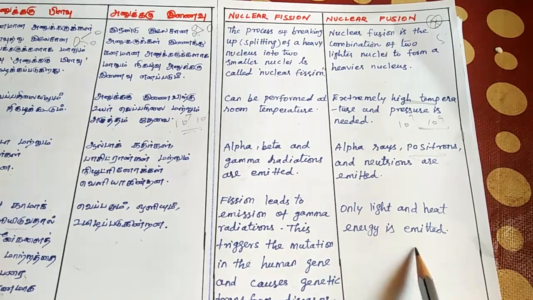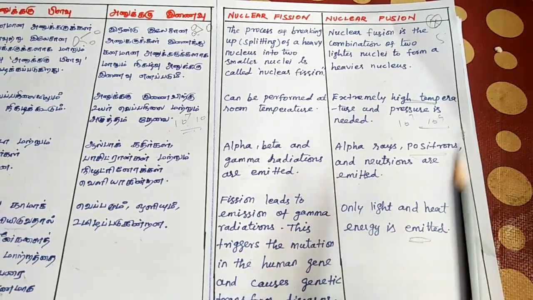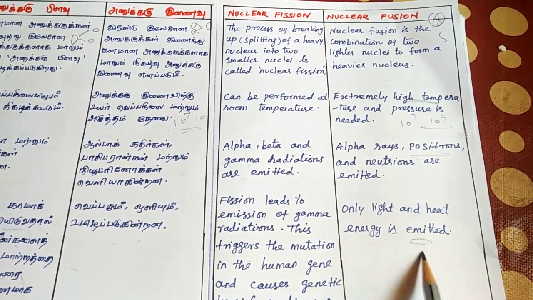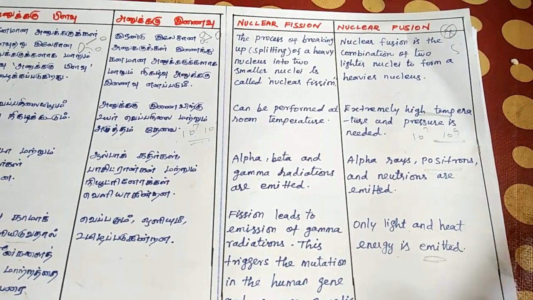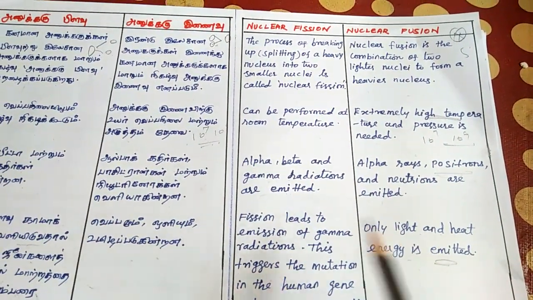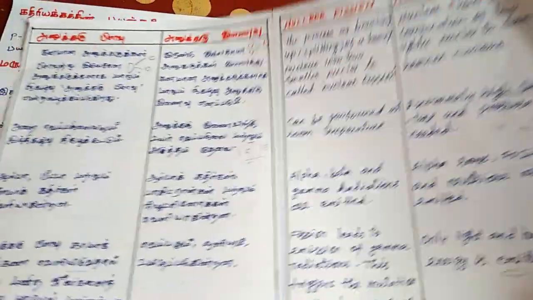Only light and heat energy is emitted in nuclear fusion, as in the sun and stars. Hope you understand nuclear fission and fusion. They definitely ask this 5-mark question: what is the difference? Okay, I got it. Then next.